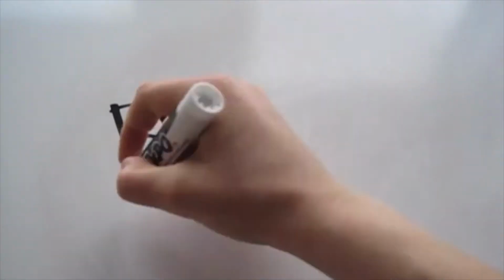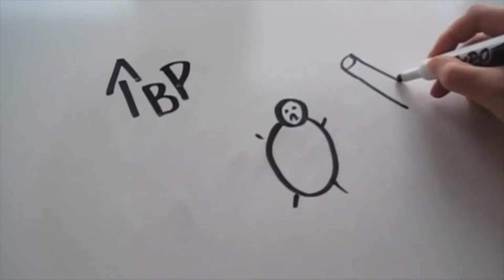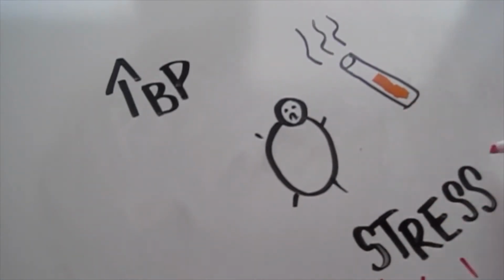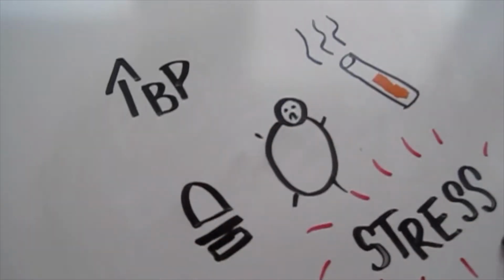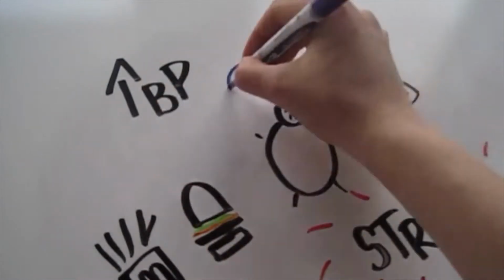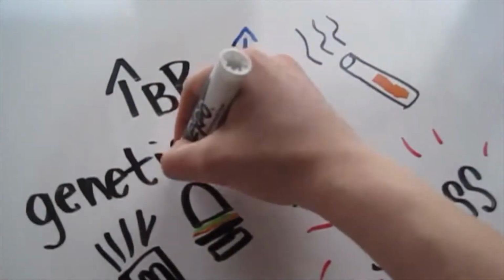Things that put you at higher risk for getting coronary artery disease are increased blood pressure, which causes damage to the vessels in the heart, obesity, smoking, living a high-stress lifestyle, eating a poor diet that is high in fats, gender, specifically being male, and your genetic makeup.